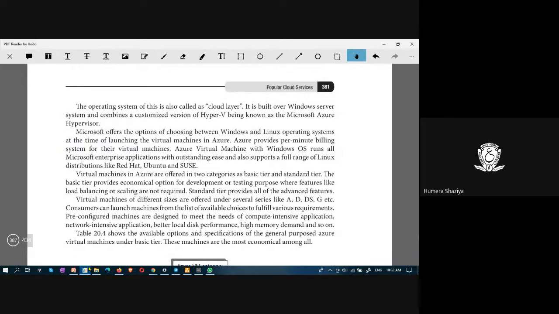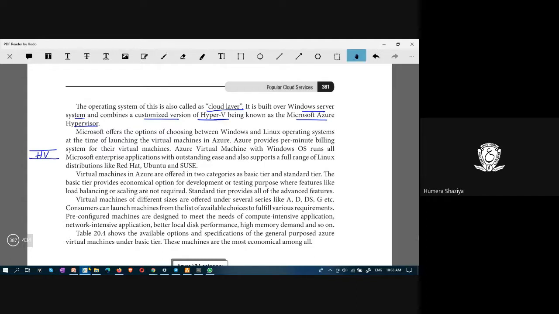The operating system of this is also called the cloud layer. It is built over Windows Server system and combines a custom version of Hyper-V, known as Microsoft Azure Hypervisor. We know that there is a virtual machine manager, actually a hypervisor layer.